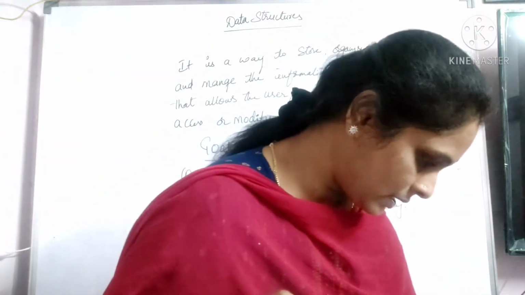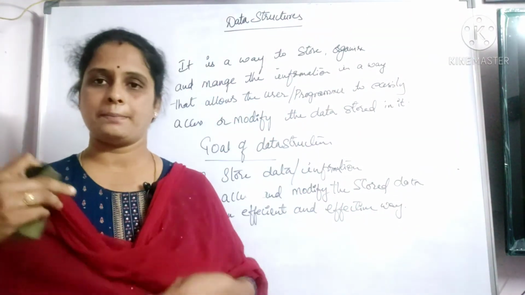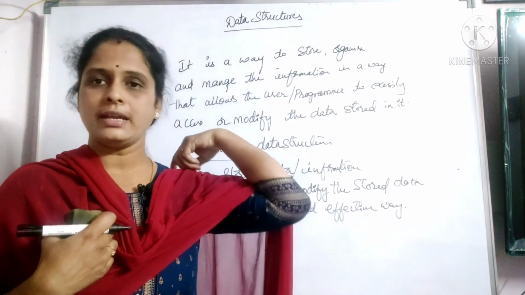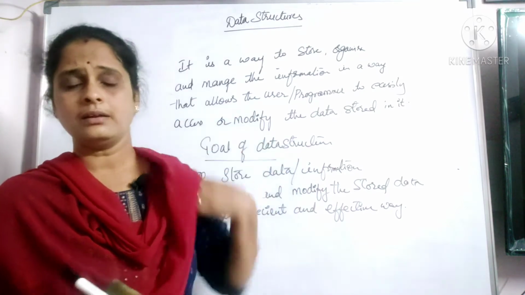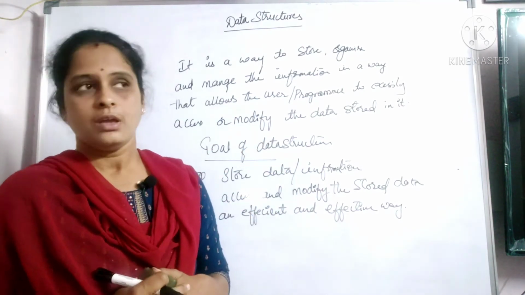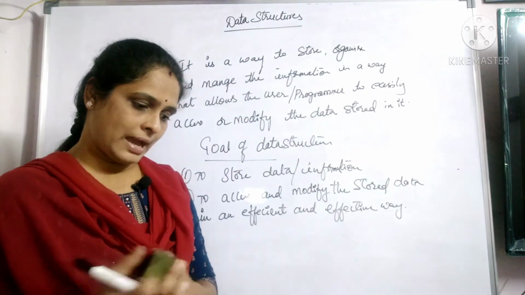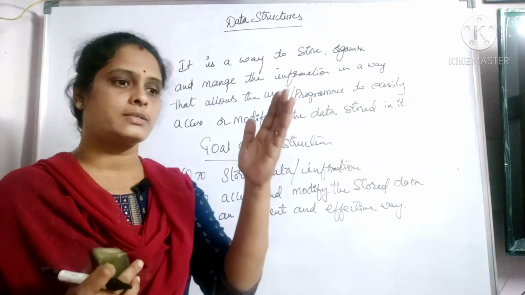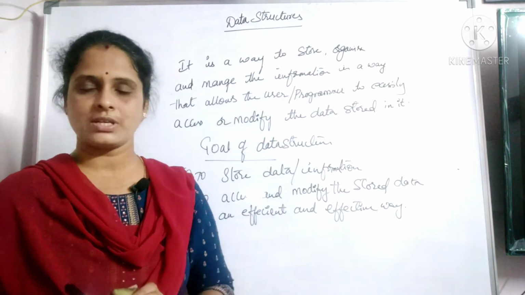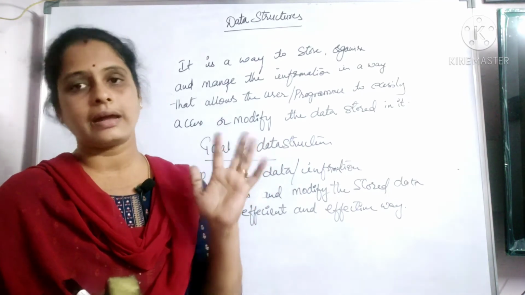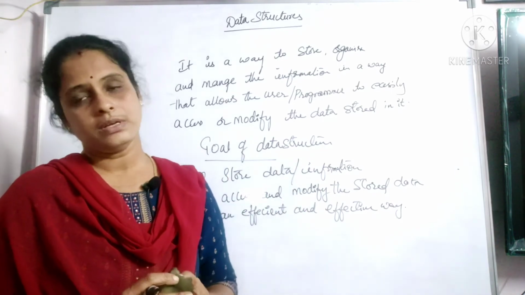Now, coming to the next thing. Where exactly are we using these data structures in our daily life, for example? Nowadays, everybody has a mobile in their hand. We use Google Maps. That is one implementation of data structure. For example, we have spell checking. That is one more implementation. Or you may have some text searching. When you are searching in Google, or some text checking, even that is a kind of data structure implementation, of course an advanced way.